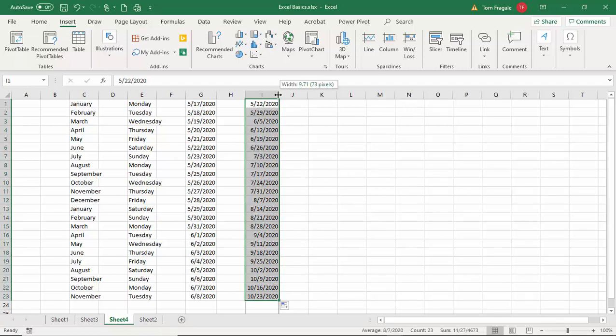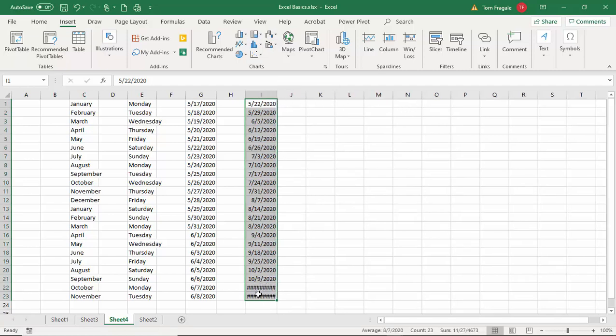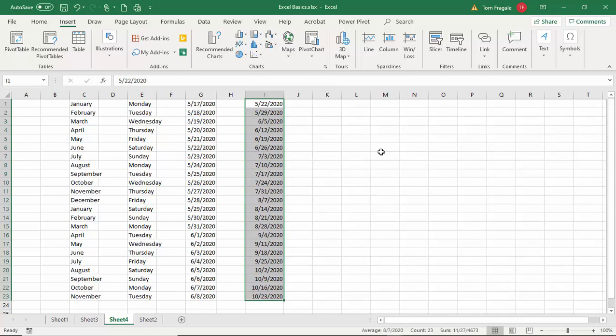The first time I did it, I was getting the pound signs. So if you ever see that, then just make that column bigger like I've been showing you, right? Very good. Now that's also how you're going to make your numbers fill in.